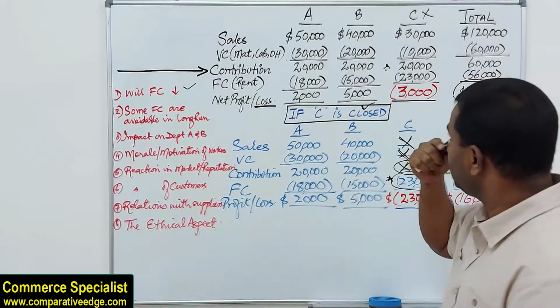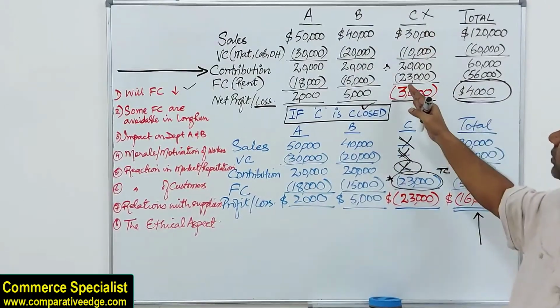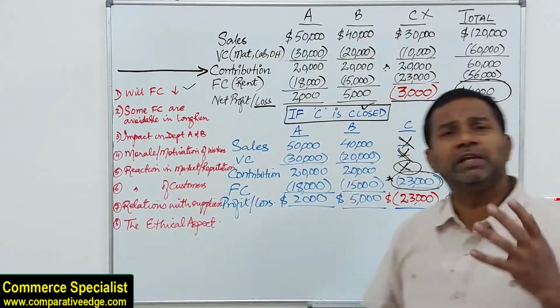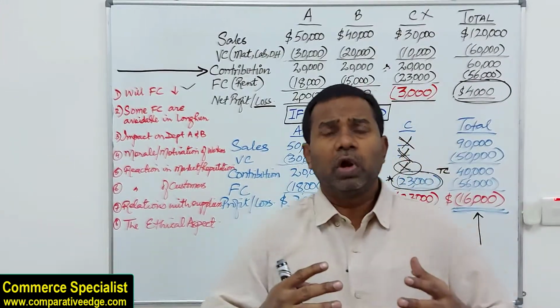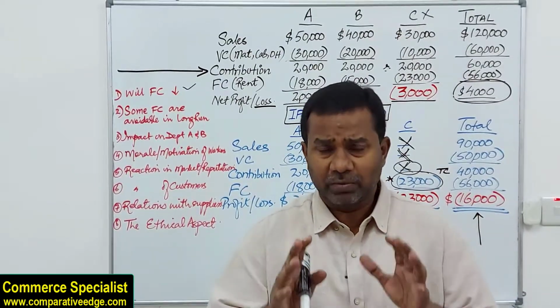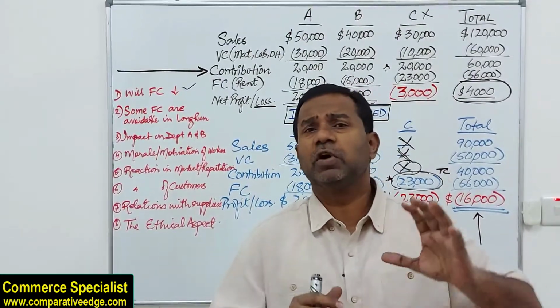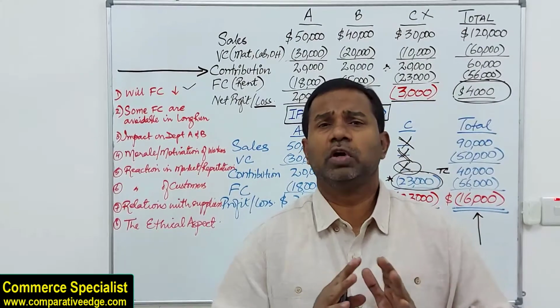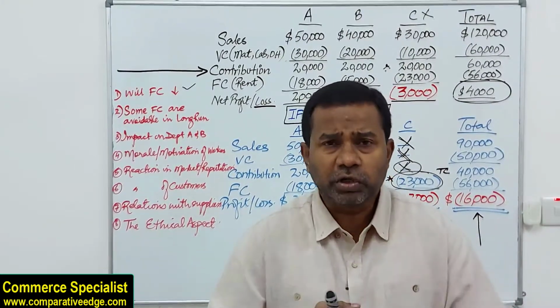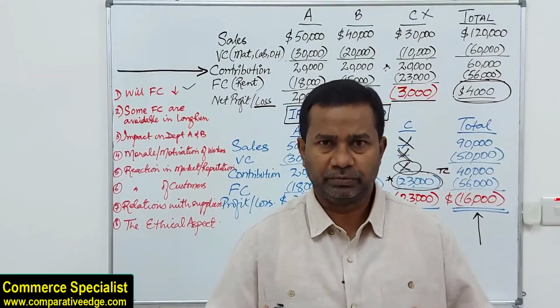For example, if we close department C, maybe this fixed cost instead of 23 remains only 10. So we have to look at what impact it will have on the overall profitability. Otherwise, let me tell you, even if fixed cost is reducing, still it is not wise to close it down, because as long as there is a contribution, we are not closing down.